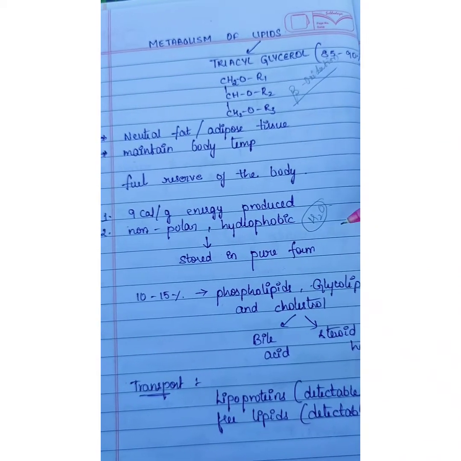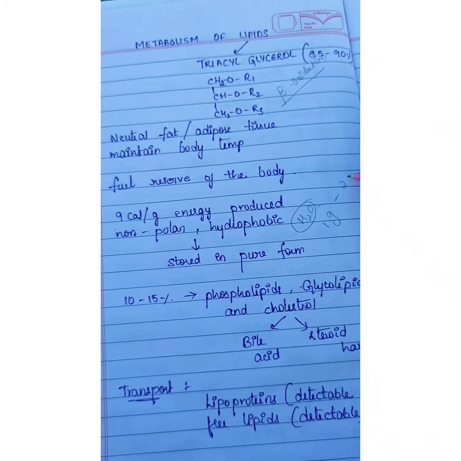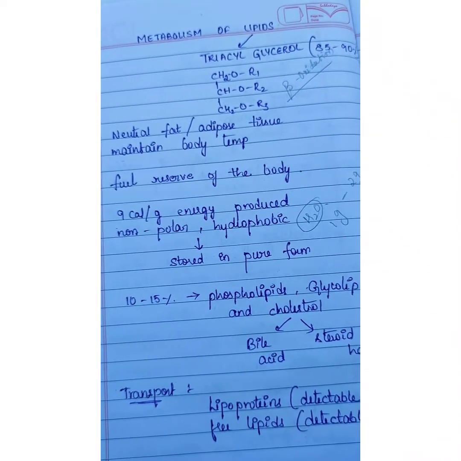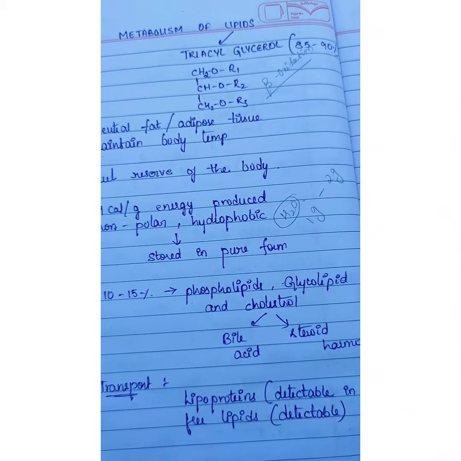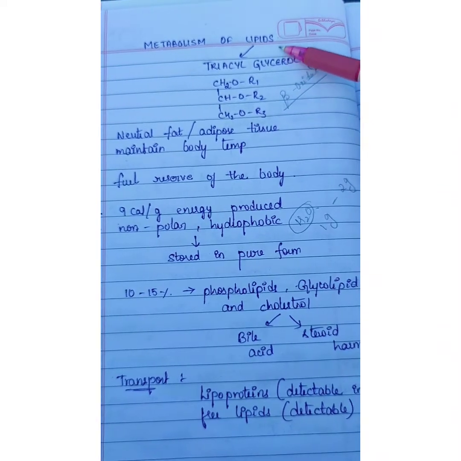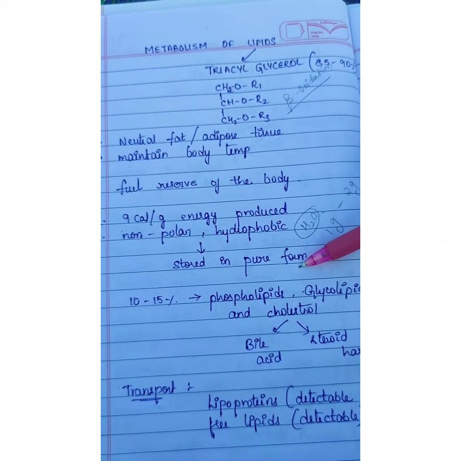For example, 1 gram of glycogen combines with 2 grams of water. So to store 1 gram of glycogen, 2 grams of water is required, whereas to store lipids there is no need of water. They can be stored in pure form.